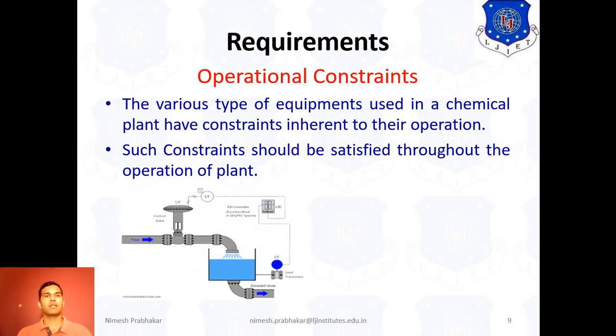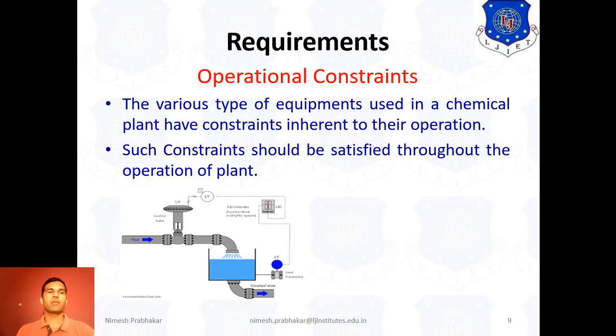Now, to understand this, suppose we have one water tank. For this tank, the constraint is that the tank should not overflow or go dry. That means the water in the tank should not overflow and the tank should not run dry.